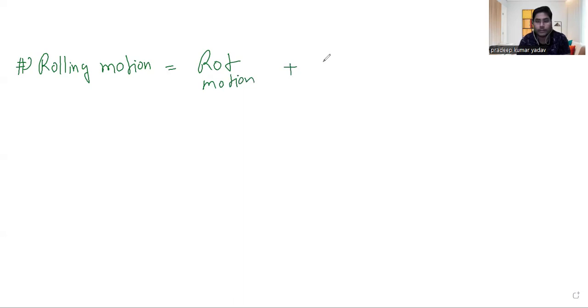Now, as we have seen, rolling motion is nothing but the sum of two motions: rotational motion plus translational motion, right?